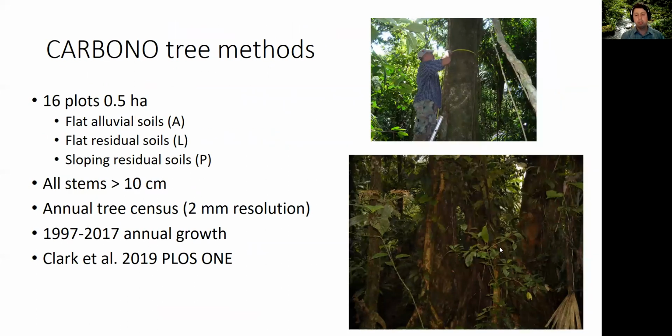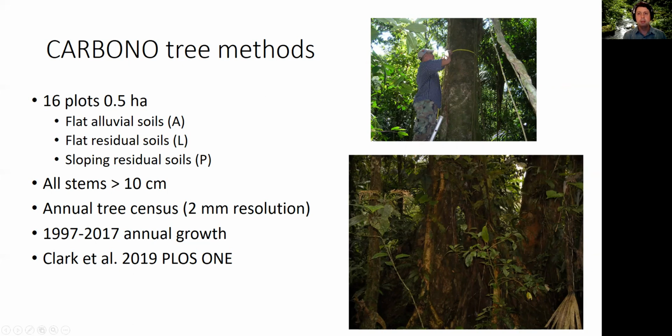And then the Carbono project is interested in forest dynamics and the amount of carbon in these tropical forests. So they set up 16 half-hectare plots across the La Selva landscape, 6 in each of these 3 soil types: flat alluvial soils, flat residual soils, and sloping residual soils. They measure all stems more than 10 centimeters. They've been doing the annual tree census, and they do a lot of QA, QC, and have measured to 2 millimeter resolution of this DBH, the diameter at breast height.